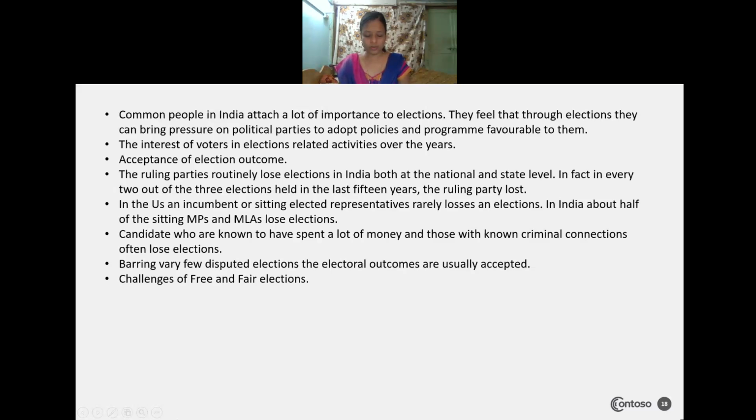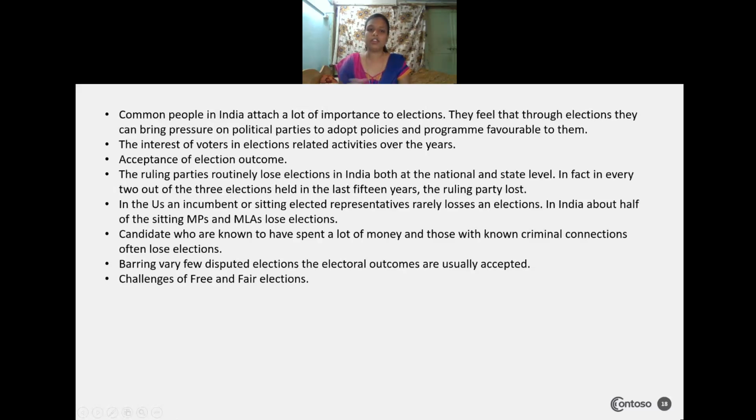Rarely, not frequently, they will lose an election. But in India, about half of the sitting MPs and MLAs lose the election. The candidates who are known to have spent a lot of money buying votes and those with known criminal connections often lose the election.